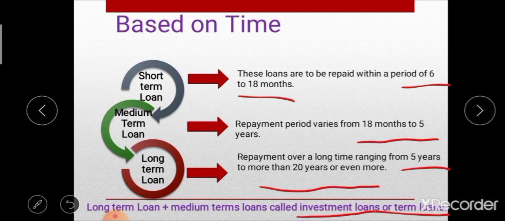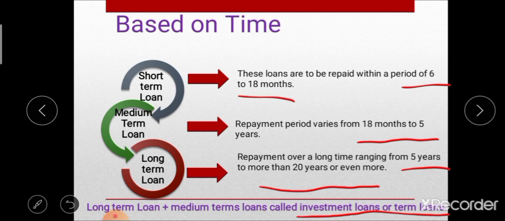This long term loan can be used for permanent improvement on land, like leveling of land, reclamation of land, then construction of farm buildings, purchase of tractor, raising of orchard. For that purpose these long term loans can be used. So this is the first type of credit on the basis of time period. It includes short term loan, medium term loan and long term loan.